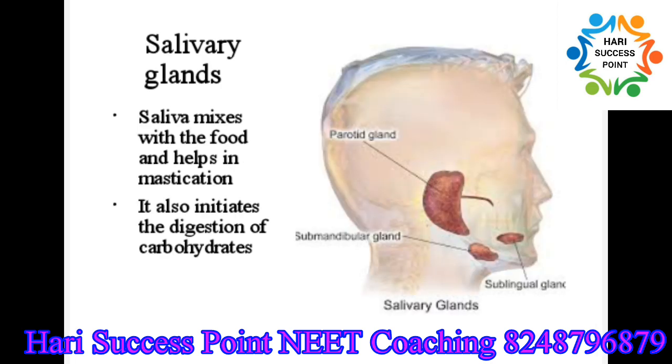Three pairs of salivary glands are present. They are parotid, submaxillary, and sublingual. The secretion of the salivary gland is called saliva. Saliva mixes with the food and helps in mastication, and also it initiates the digestion of carbohydrates.